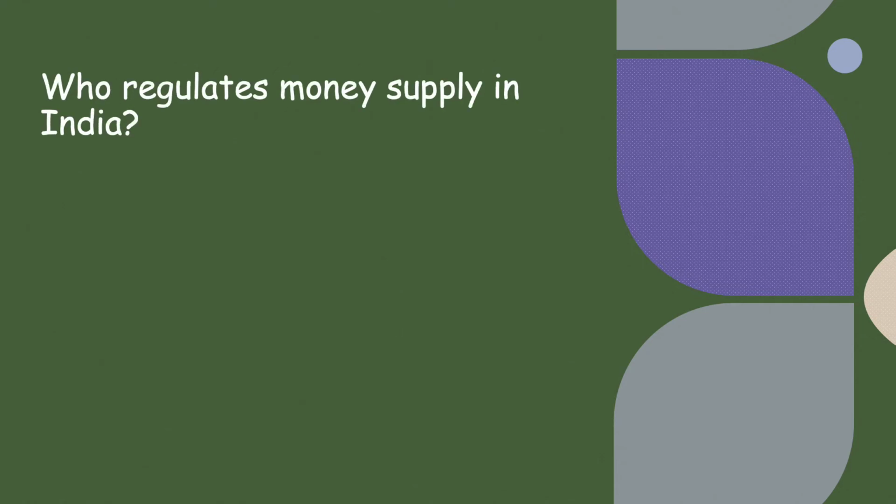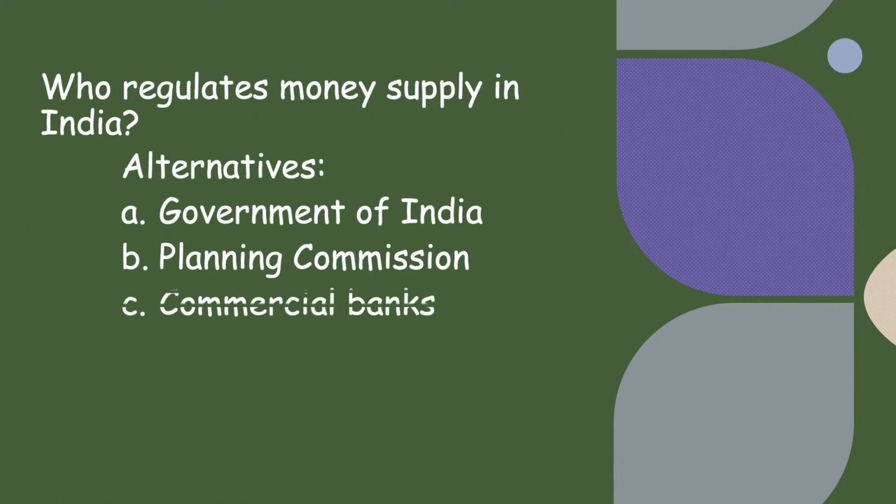Who regulates money supply in India? It is regulated by Reserve Bank of India. But the credit creation is done by commercial banks. But the overall money supply is controlled by Reserve Bank of India.